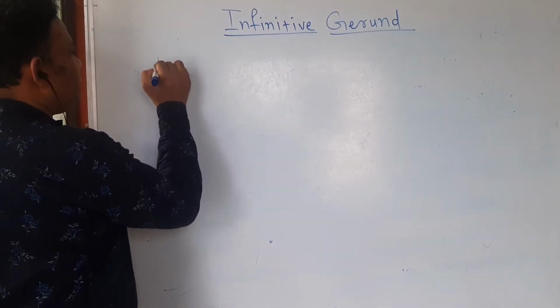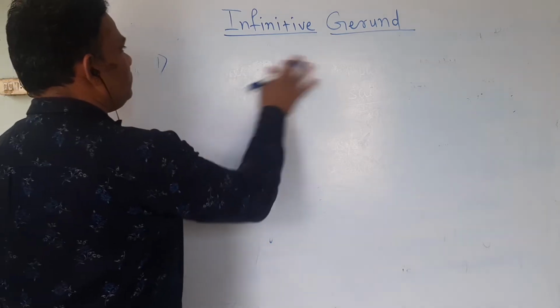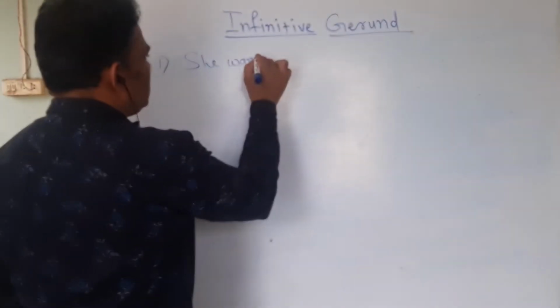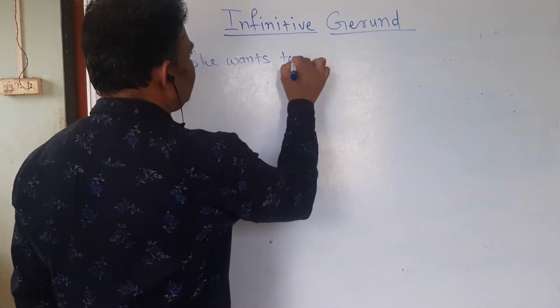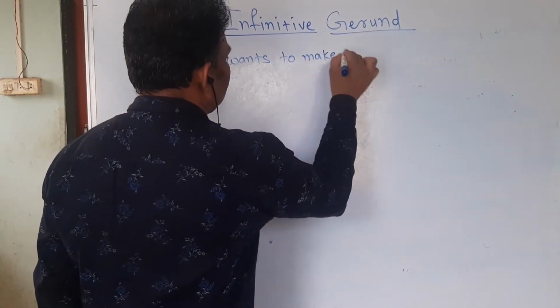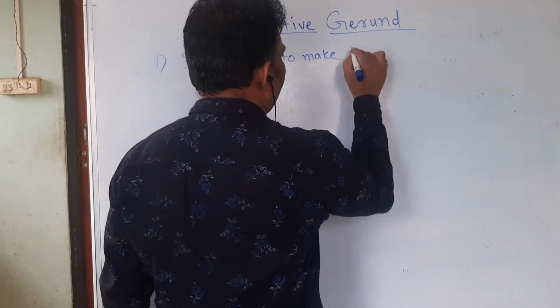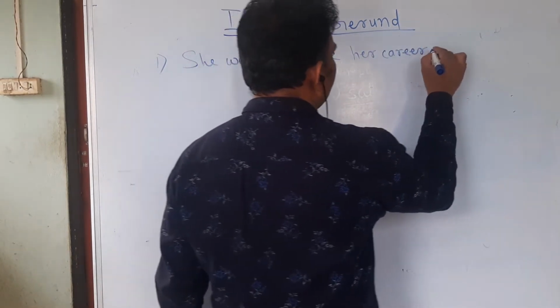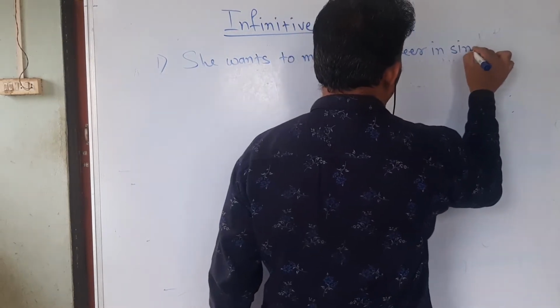First sentence, she wants to make her career in singing.